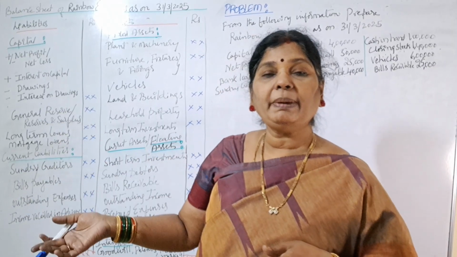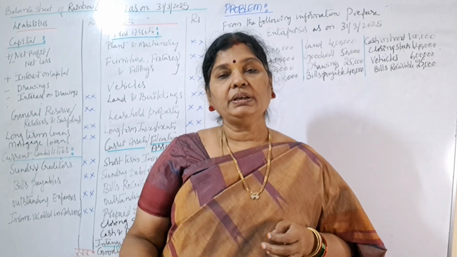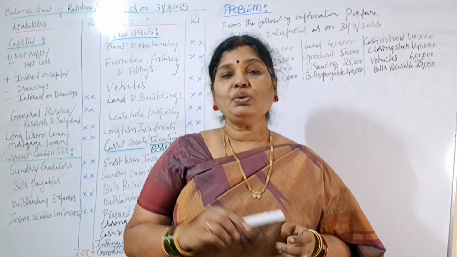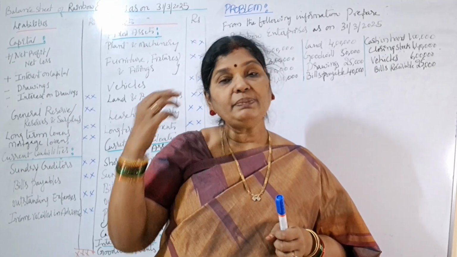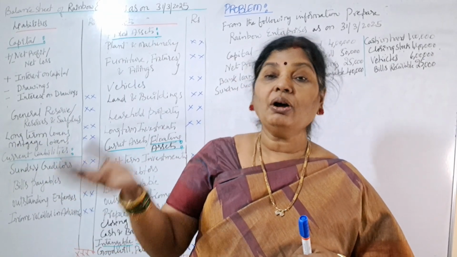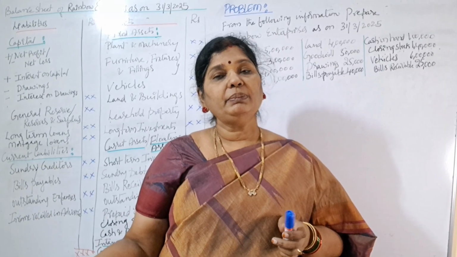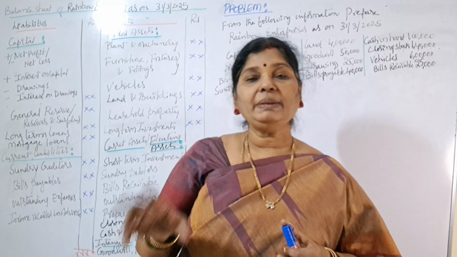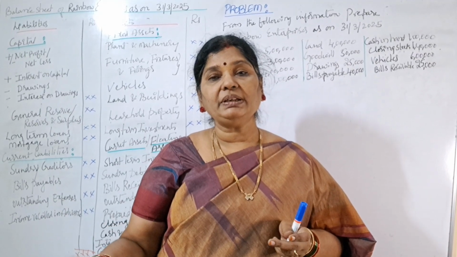That means when we take any bank loan or when we purchase materials on credit, all this will come under liabilities. All these amounts are to be paid by us in future. For some liabilities we have a long term obligation, and those are called long term liabilities. For some liabilities we have to pay in a very short period, within 1 year. So all the liabilities we are supposed to pay within a period of 1 year are called current liabilities.